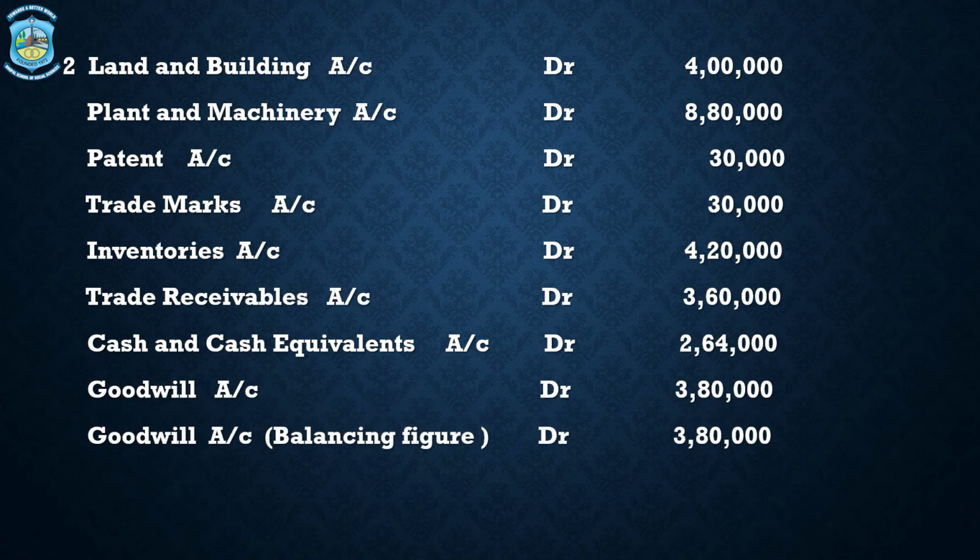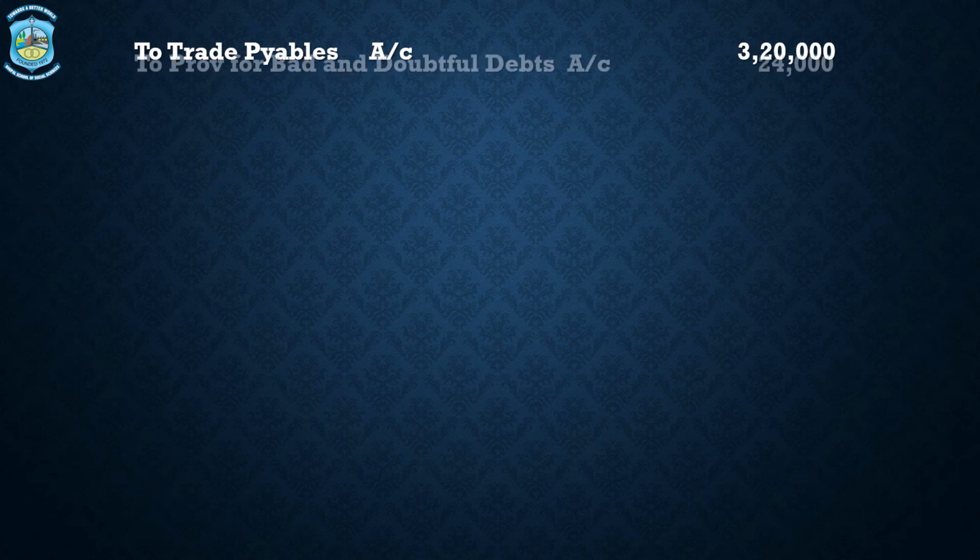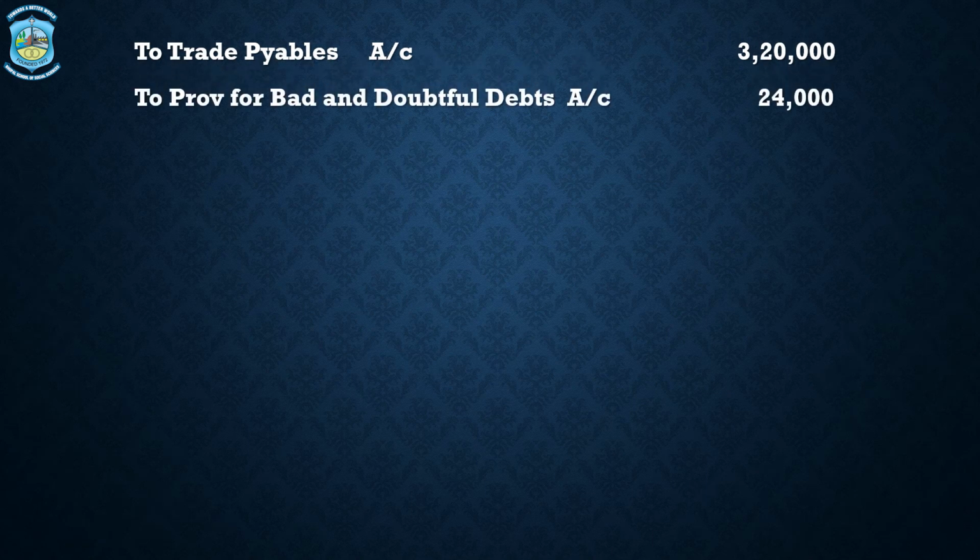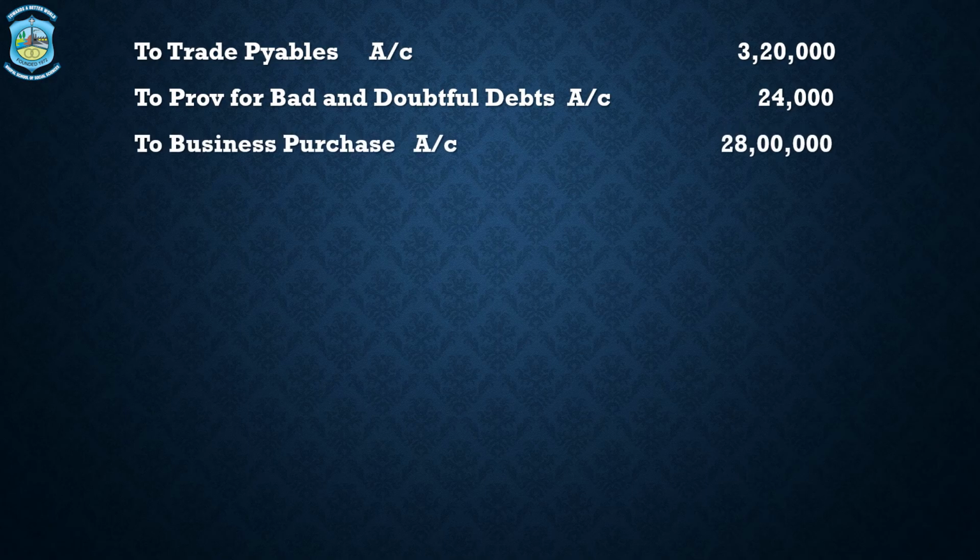This goodwill is a balancing figure because the credit side is more than the debit side, and the goodwill balancing figure amount is 3,80,000. To trade payables 3,20,000, to provision for bad and doubtful debts 24,000, to business purchase 28 lakhs.